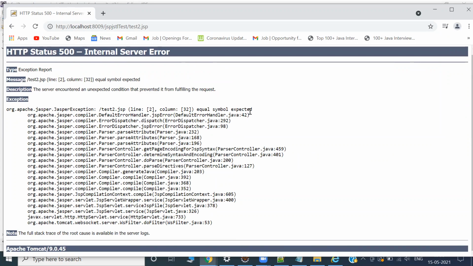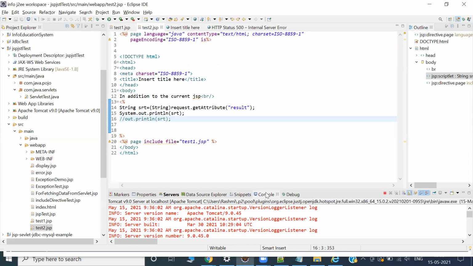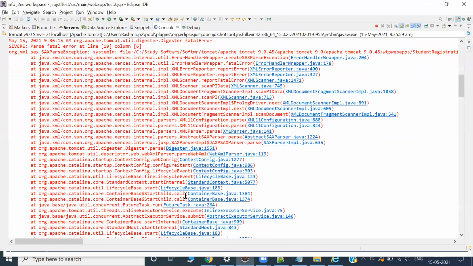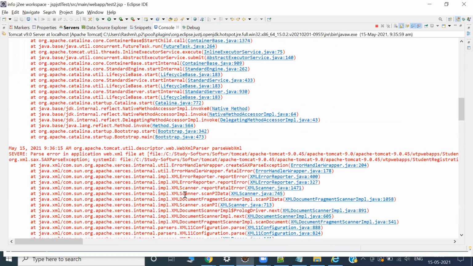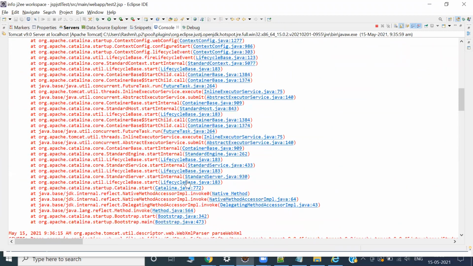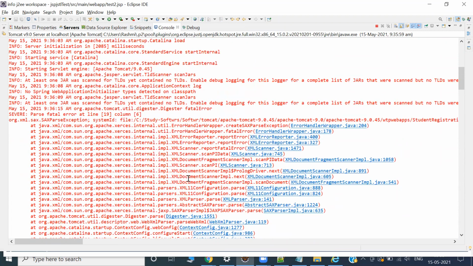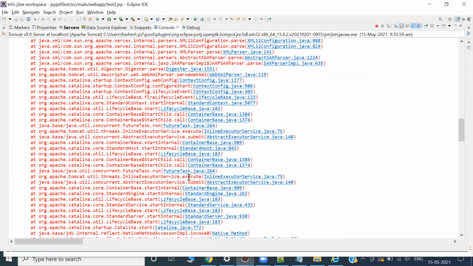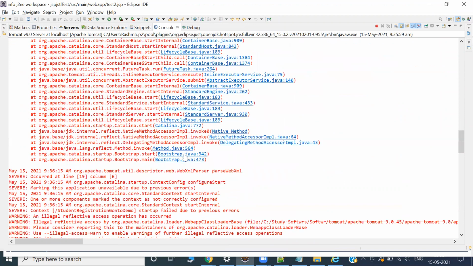Apache Jasper: equal symbol expected. Why equals? Where? Line number 42. Which line number is the problem? What is the error? The line number is not showing exactly.